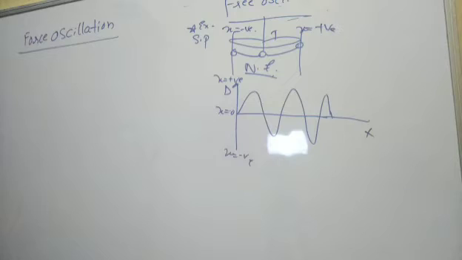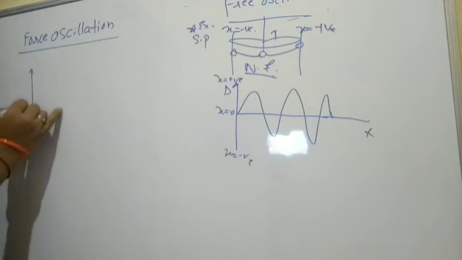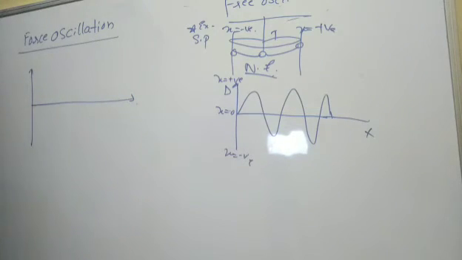A body can be made to oscillate continuously with a constant amplitude by the application of an external periodic force. So if you go ahead with the amplitude and time graph for forced oscillation,